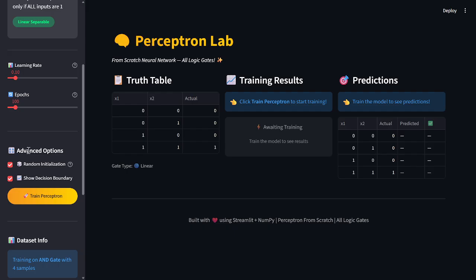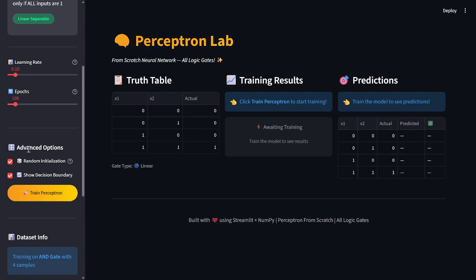And here I use advanced options as well. Random weight initialization. Before training begins, the perceptron needs initial values for its weights. And the next is show decision boundary. When enabled, the project displays the decision boundary after training. The decision boundary is simply the line that separates one class from the other. This visualization helps us understand how the perceptron is making its decision.